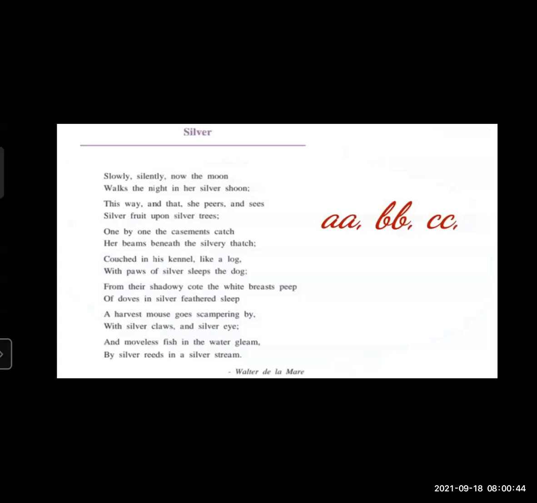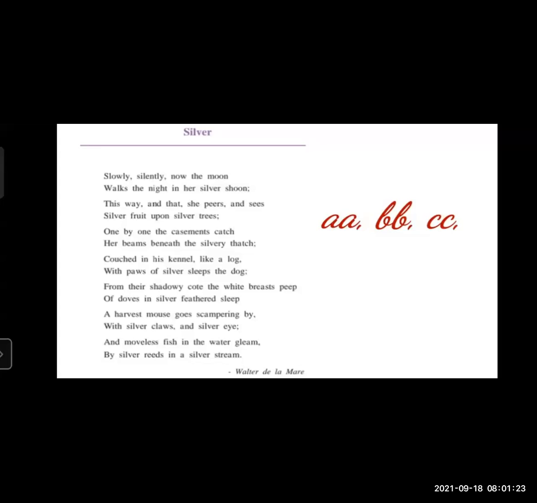Let's see another example. Before explaining all the poetic devices, we have to see the rhyme scheme of the poem. Students, you all know the rhyme scheme depends on the last word of the poem's lines. We know that rhyming words appear in each line of the poem. So the rhyme scheme depends on the rhyming words. If we observe this poem, "Slowly, silently, now the moon walks the night in her silver shoon," the last words of these two lines are moon and shoon. So these are the rhyming words.